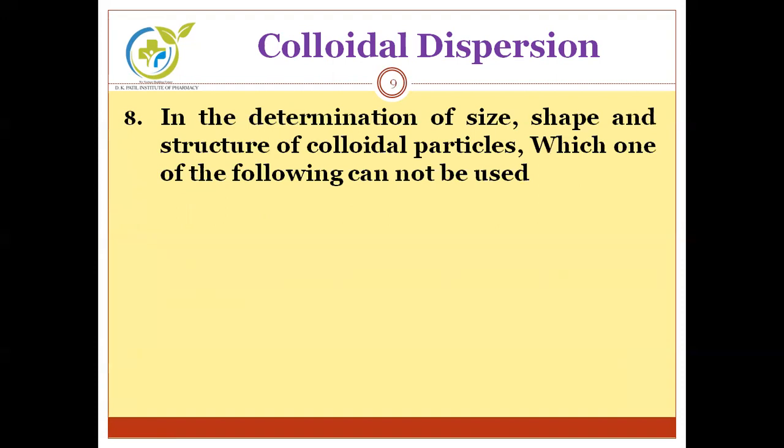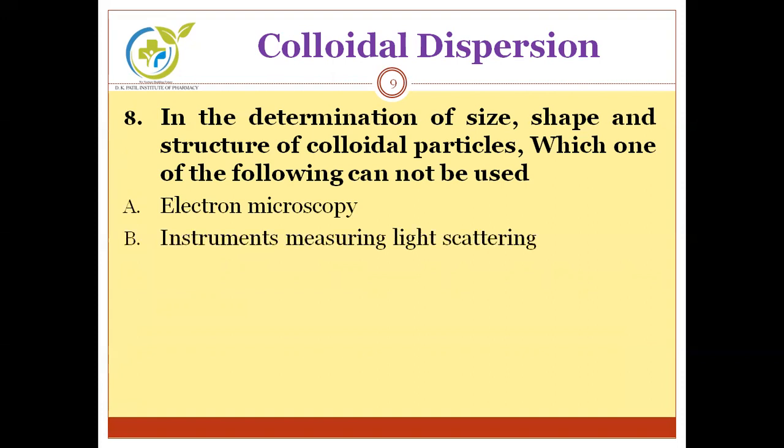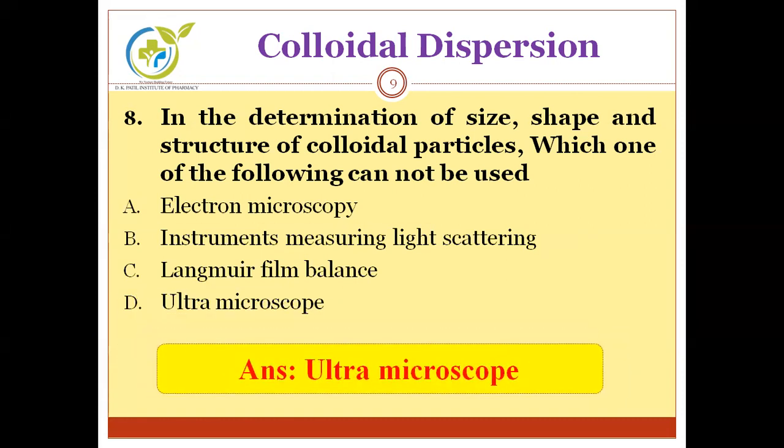Next question. In the determination of size, shape, and structure of colloidal particles, which one of the following cannot be used? Means when we are going to find out size, shape, and structure of colloidal particles, which cannot be used. First one, electron microscopy; B, instruments measuring light scattering; C, Langmuir film balance; and last D, ultramicroscope. Can you guess the correct answer? Okay, here is the answer: ultramicroscope. For the determination of size, shape, and structure of colloidal particles, we cannot use ultramicroscope.